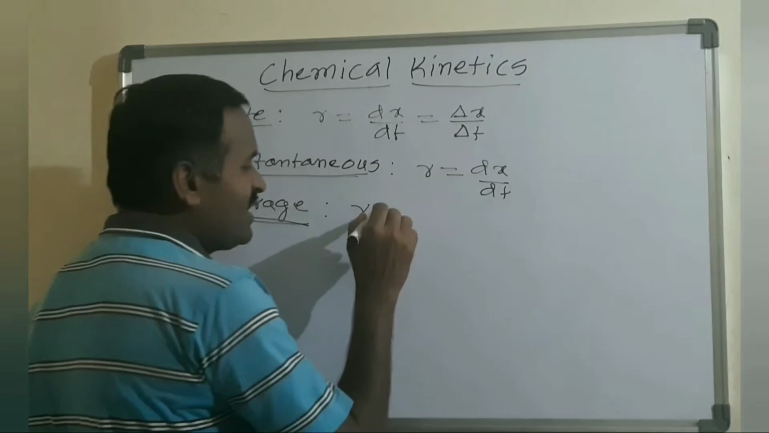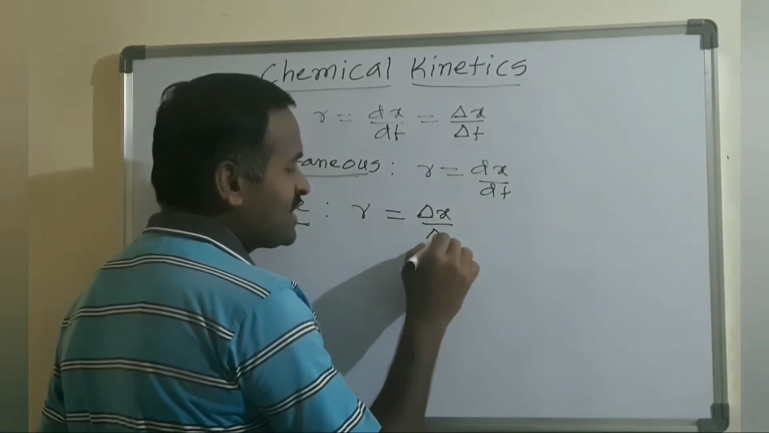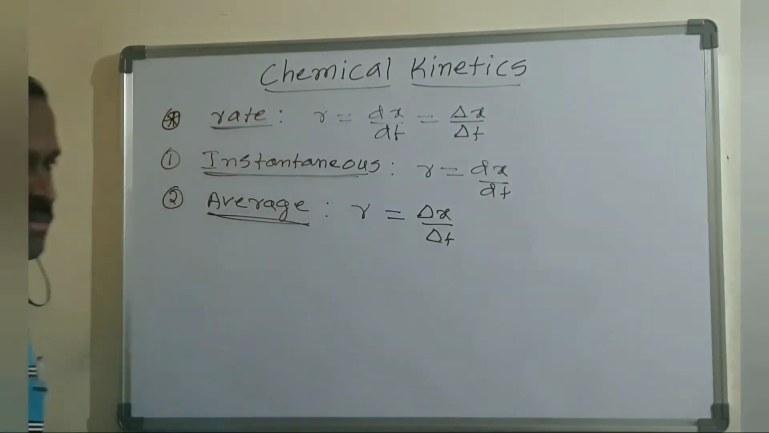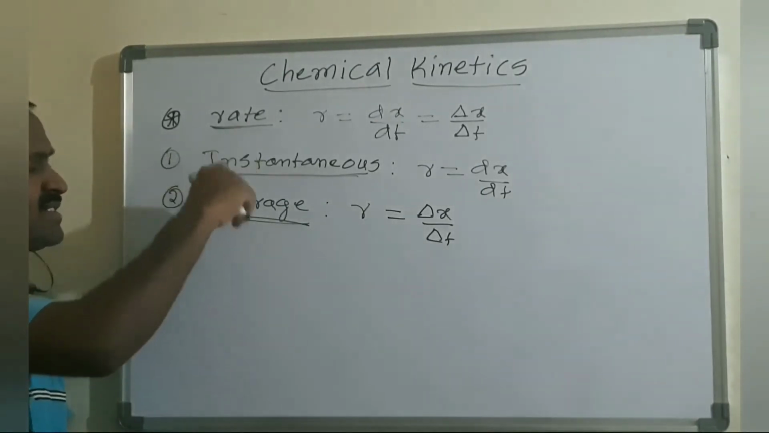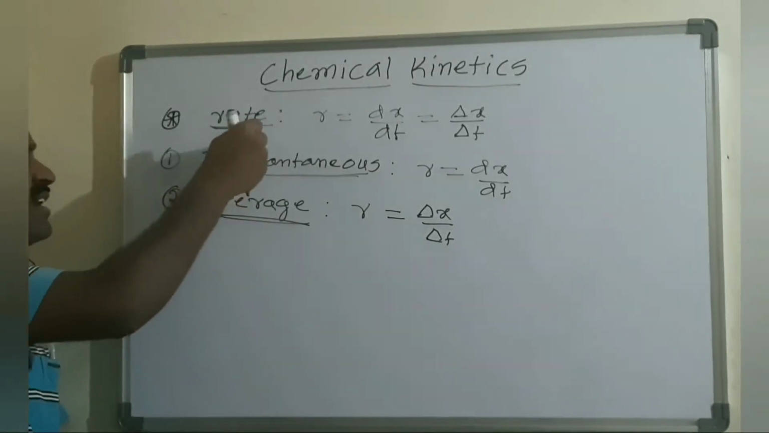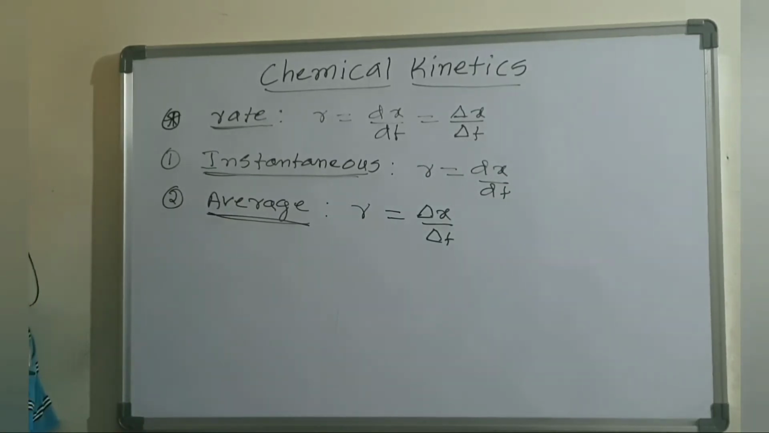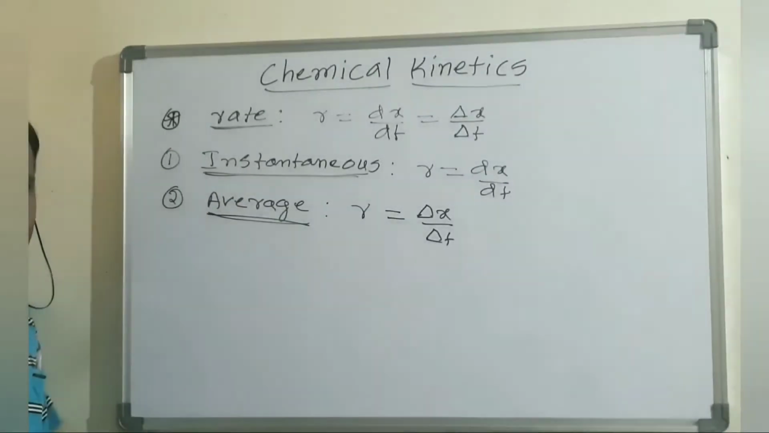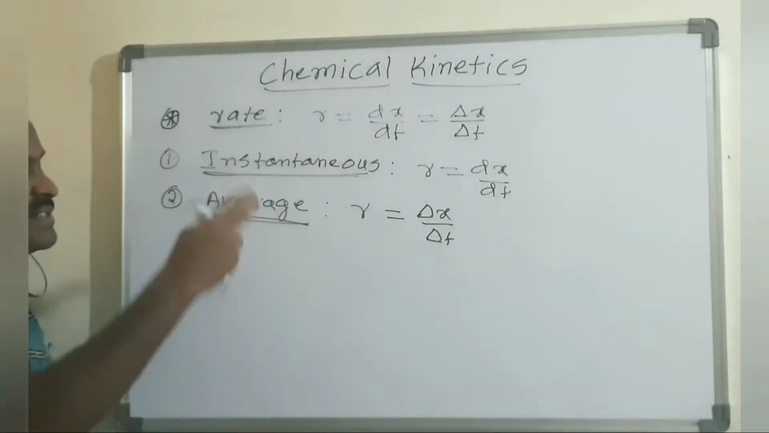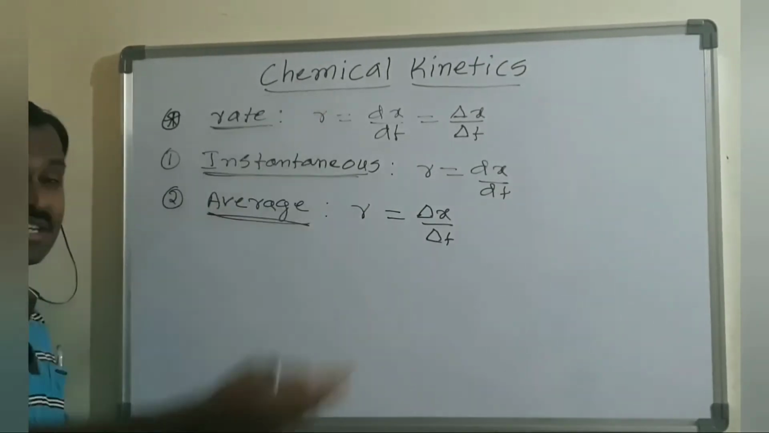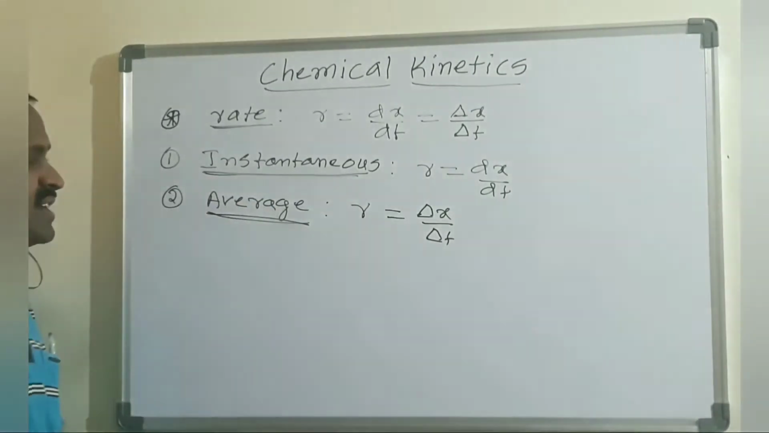We write that as R equals delta x divided by delta t, a long time interval, which is the average rate. So based on the time interval, we can classify rates into two types: one is the instantaneous rate and the other is the average rate. We can even classify the reactions into two types based on this rate, instantaneous rate reactions and average rate reactions.